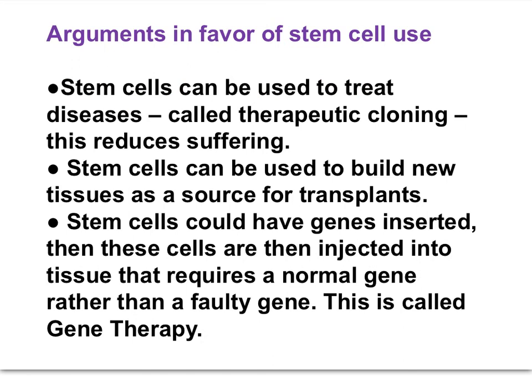The arguments in favor of stem cell use would be that stem cells can be used to treat disease, called therapeutic cloning, and this reduces suffering. Stem cells can be used to build new tissues as a source for transplants, and stem cells could have genes inserted, and then these cells are injected into the tissue that requires a normal gene rather than a faulty gene, and this is called gene therapy.